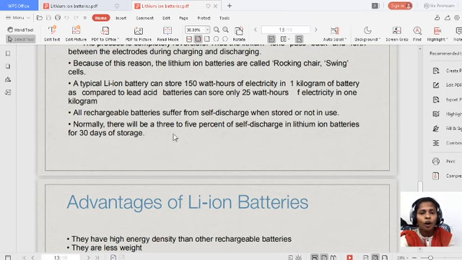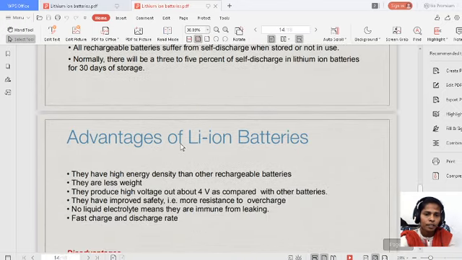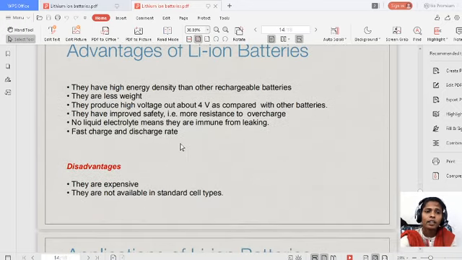Well, all lithium ion batteries are not the same. If the battery has the name lithium ion, all lithium ion batteries are not the same. Maybe anode and cathode are the same, but the electrolyte will be different. I already told you that electrolyte plays an important role in this. Based on the electrolyte only, the ability of lithium ions to transfer from anode to cathode varies. So let us see what are the advantages, disadvantages and applications of lithium ion batteries.